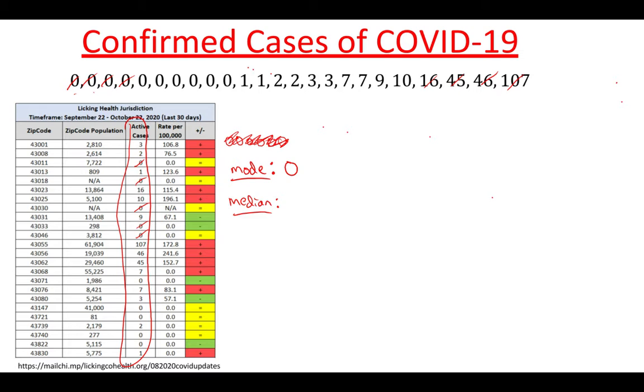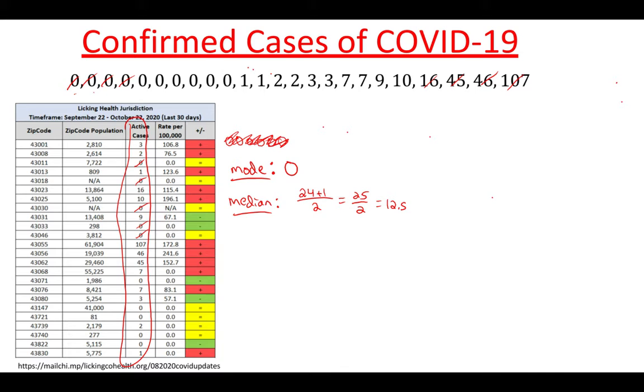The more mathematical way of doing it is to determine how many data values you have. In this case, we have 24. So we use that little formula: n plus 1 over 2. So 24 plus 1 over 2, which is 25 over 2, and that equals 12.5. So that's the place we want to look at.